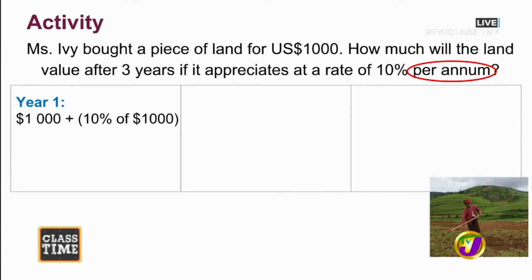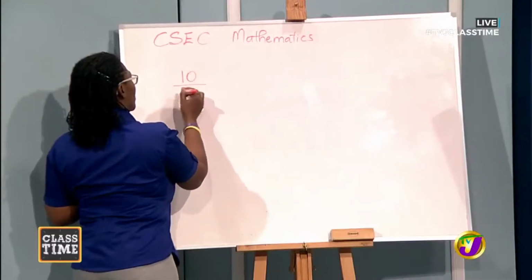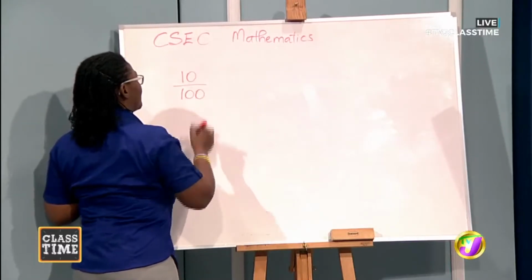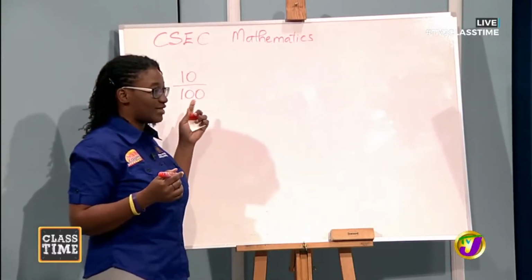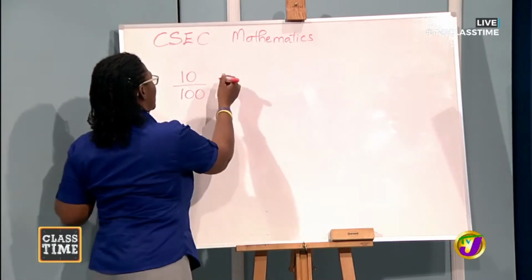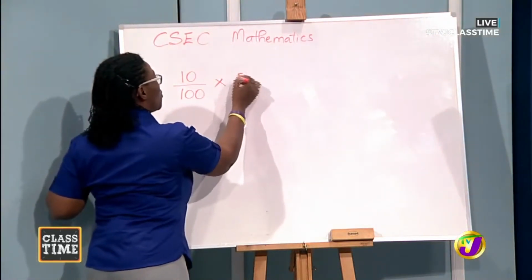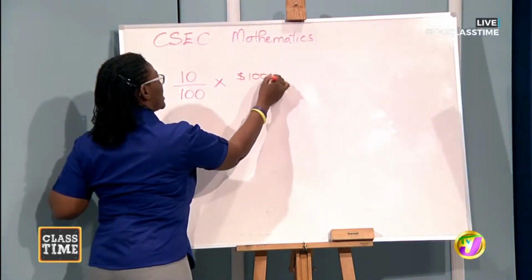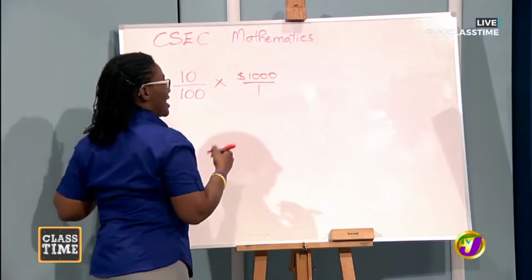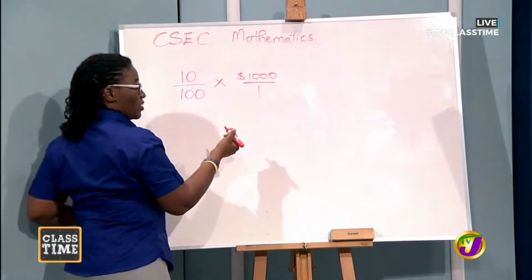All right, and let me just go to the board quickly so we can talk a little bit about how we calculate that 10%. Remember that 10% is actually 10 hundredths. So if we're writing 10% as a fraction, we would have 10 as our numerator and 100 as our denominator. And we're finding 10% of $1,000. And of course, we can find common factors.